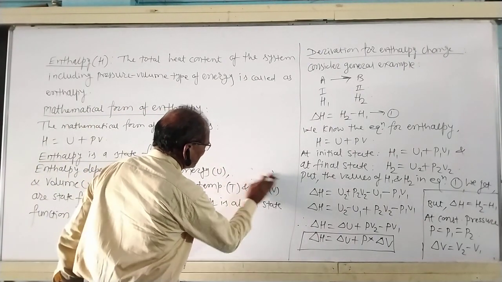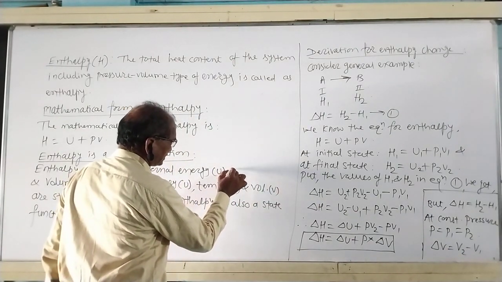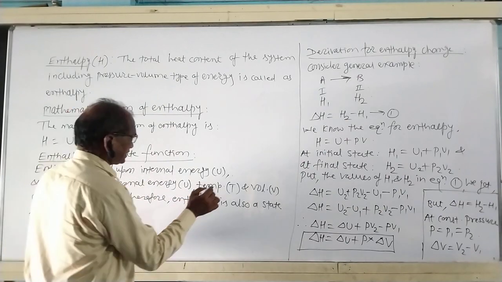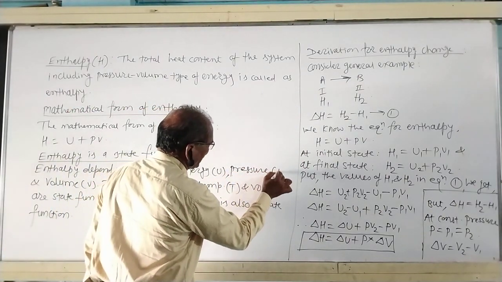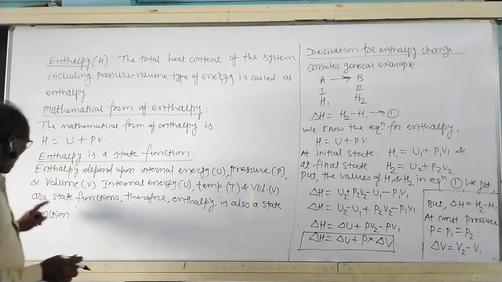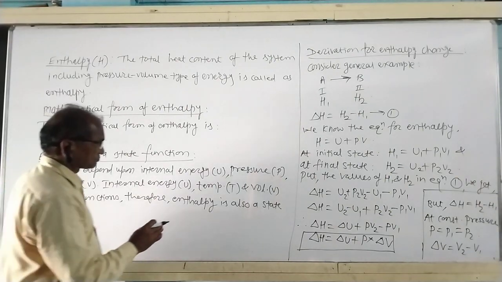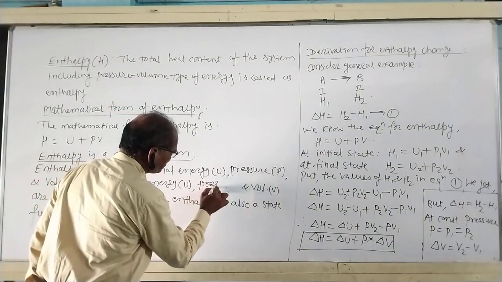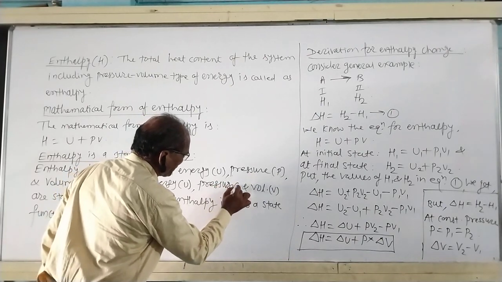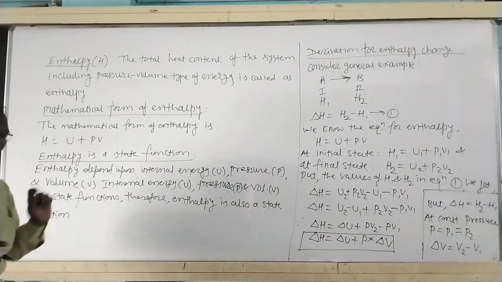Enthalpy depends upon internal energy U, pressure P, and volume V. Internal energy U, pressure P, and volume V are state functions.